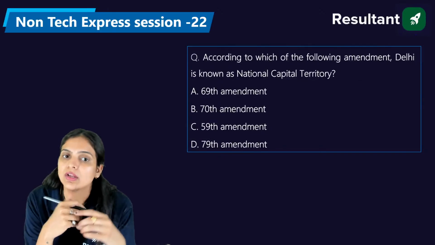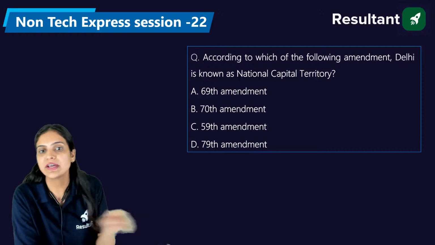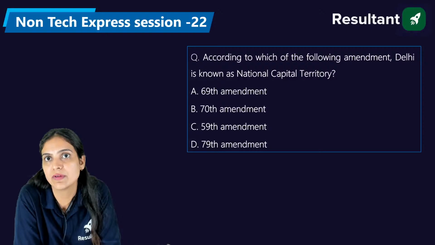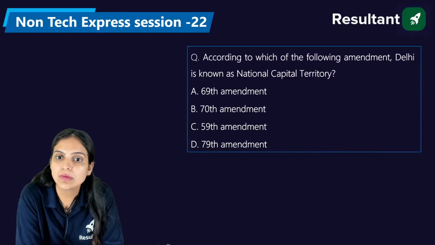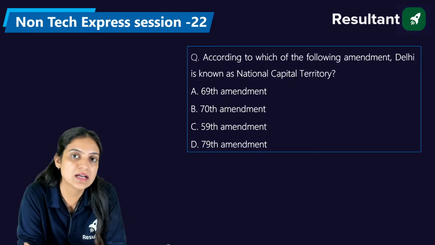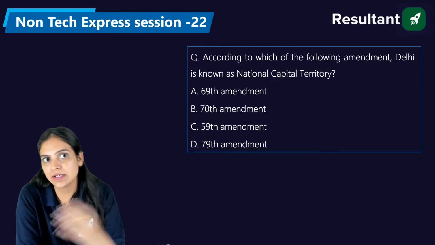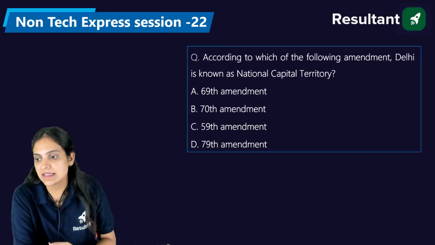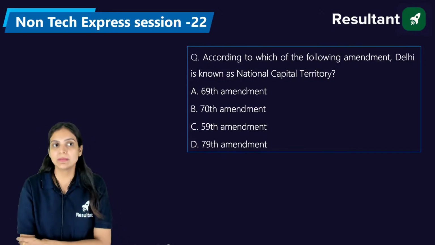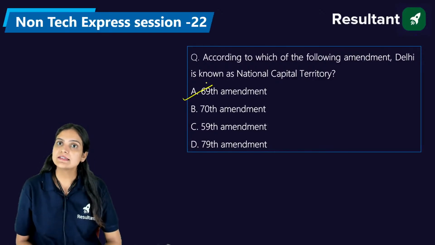Well done, everyone. Now, according to which of the following amendments is Delhi known as the National Capital Territory? It's 69th, 70th, 59th, and 79th. Please answer, everyone. Yes. For the formation of the fundamental duties, we had to form a committee named the Sardar Swaran Singh Committee. That committee recommended 10 points, and those 10 points we have with us in the form of the fundamental duties at present. Yes, the 69th Constitutional Amendment made Delhi the National Capital Territory, or the NCT,